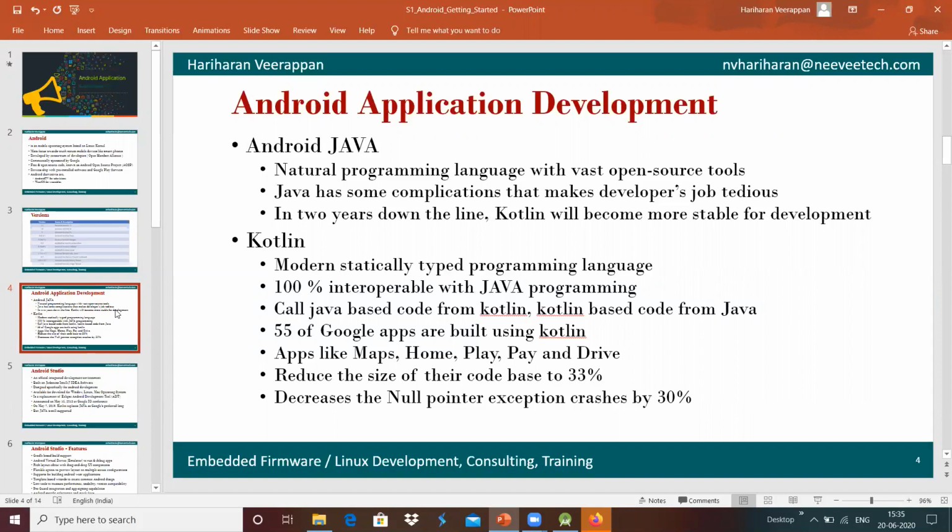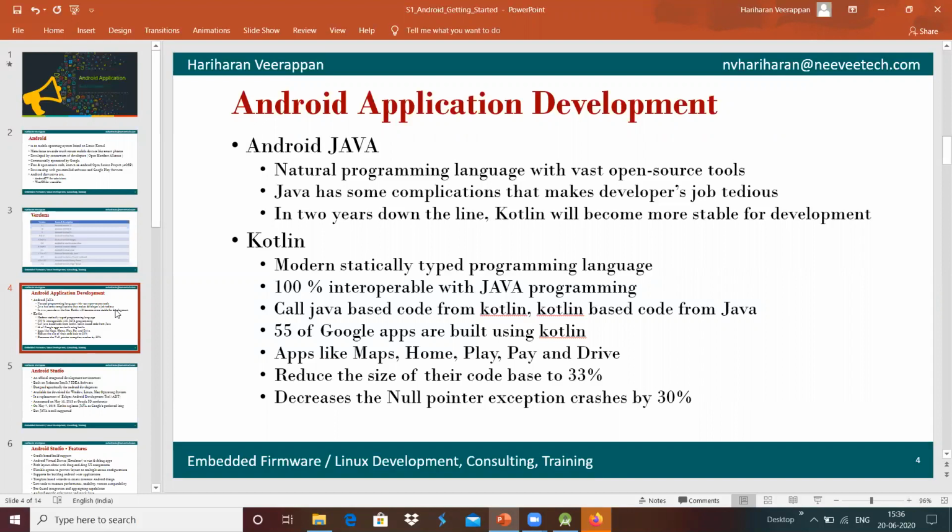And we have something like 55% of Google apps now being built using Kotlin. Apps like Maps, Home, Google Pay, and Google Drive are all built using the Kotlin programming language.